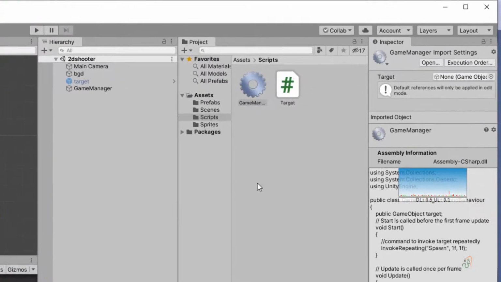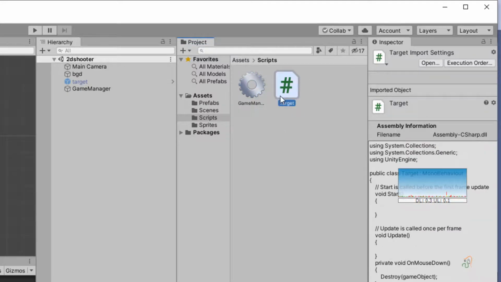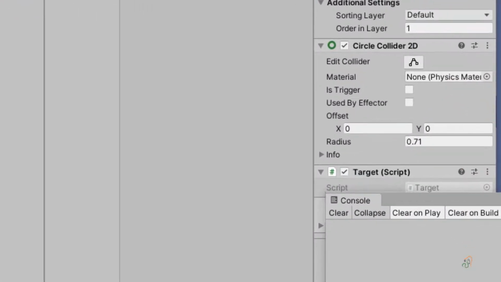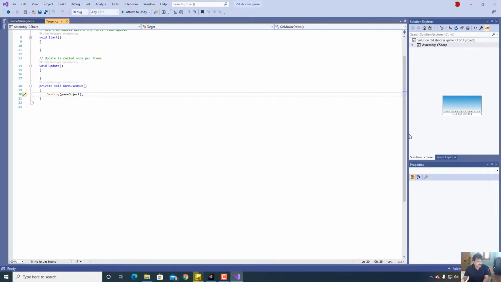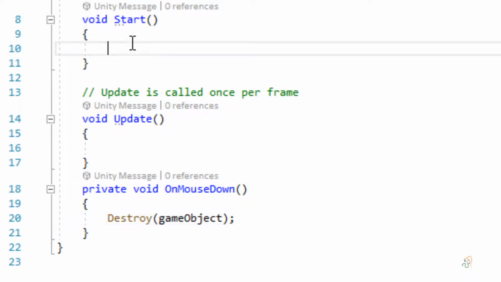To do this, we are not going to use the game manager script. You have another script, Target, attached to the target. So if you select this script and double click, it will open. Here we shall come to the Start function, and in the Start function we are going to add the same Destroy line that we used on our mouse down.